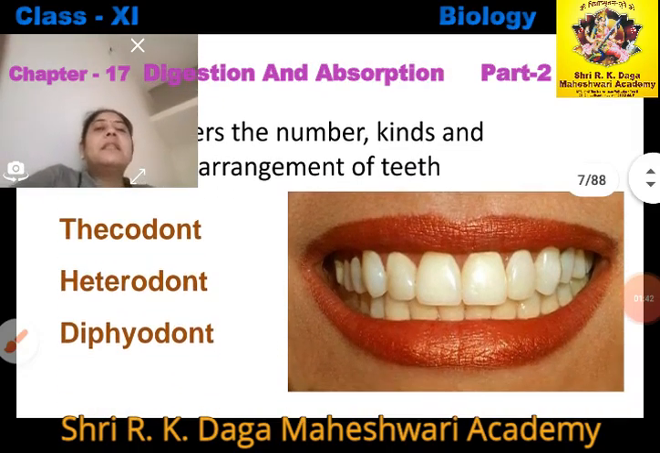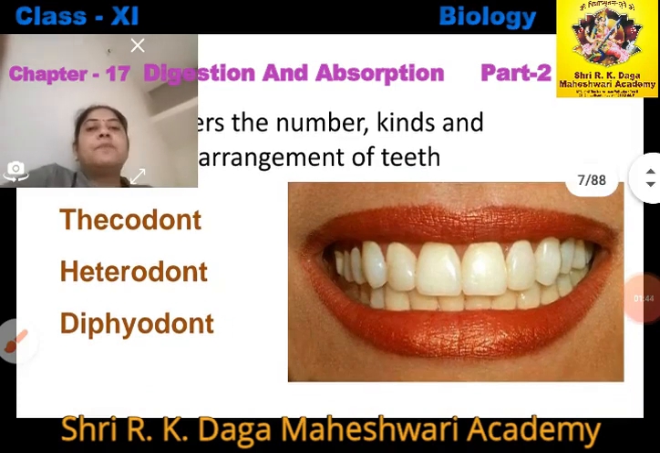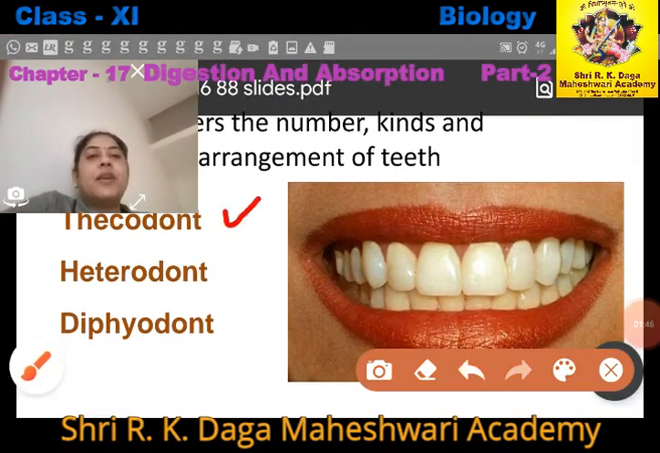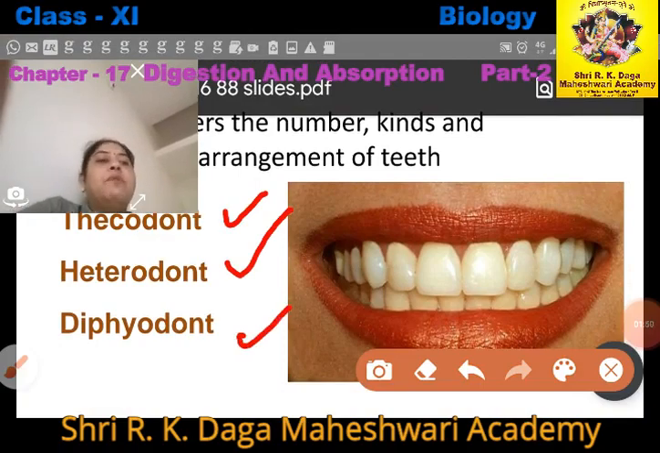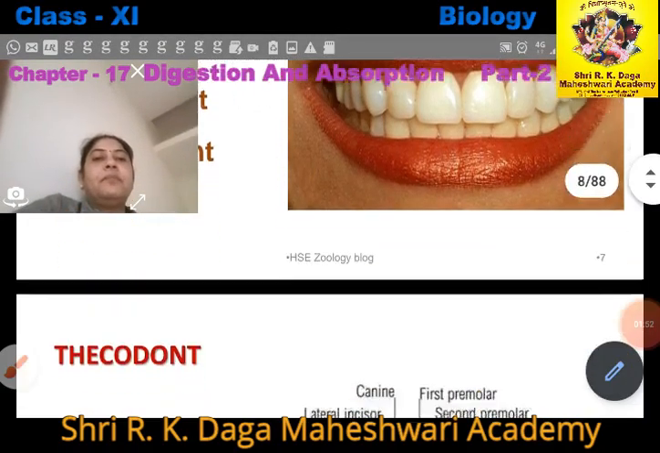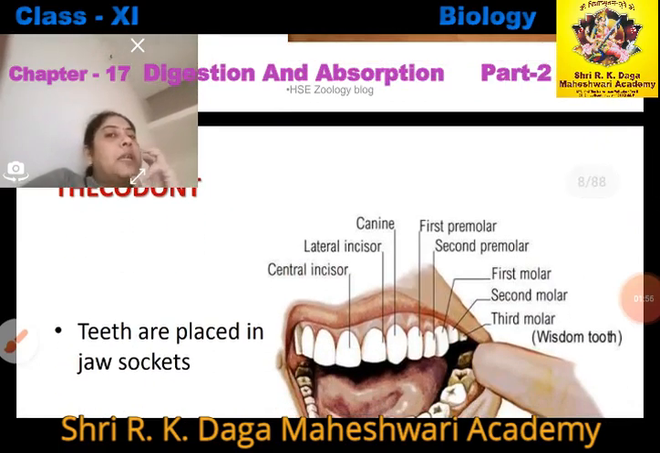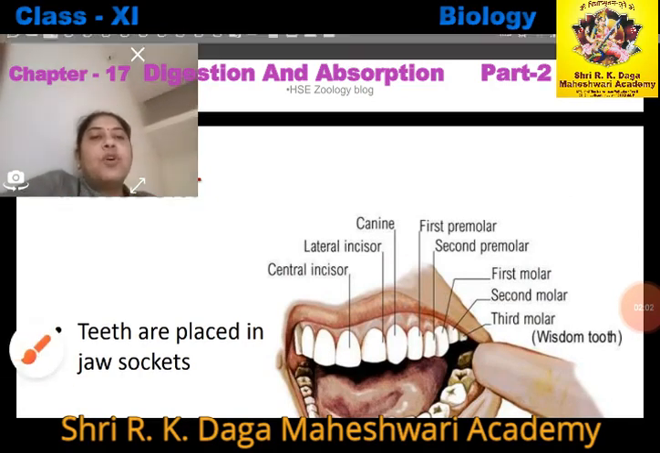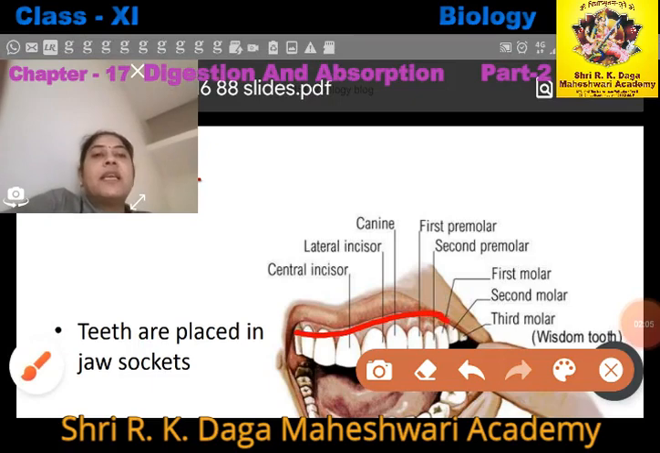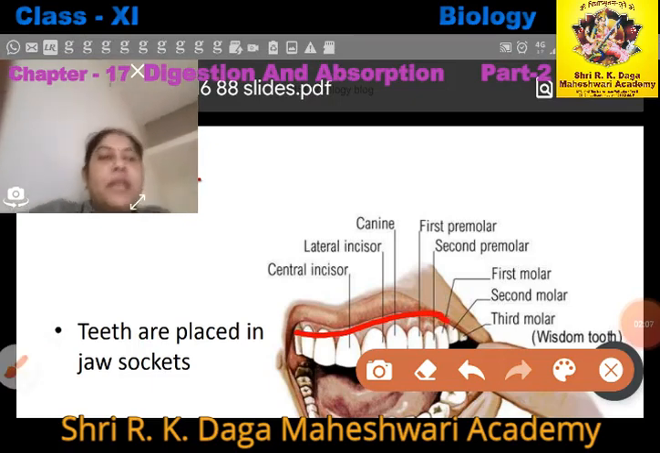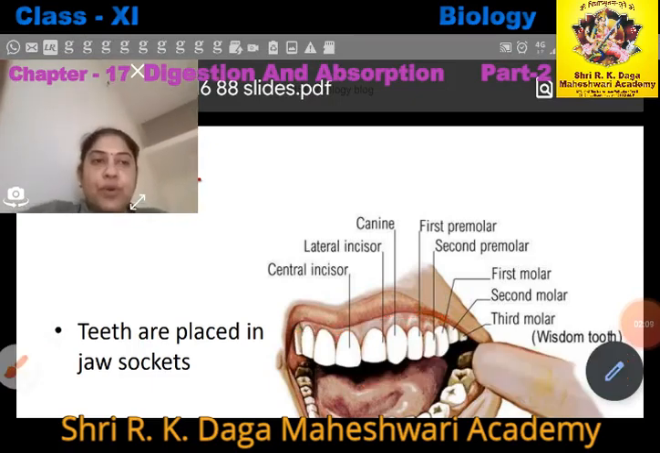We discuss here three words: thecodont, heterodont, and diphyodont. Now we will discuss one by one. What do you mean by thecodont? Thecodont means your teeth are placed in jaws. Your teeth are placed in jaws. What happens in the jaws? They are fixed.